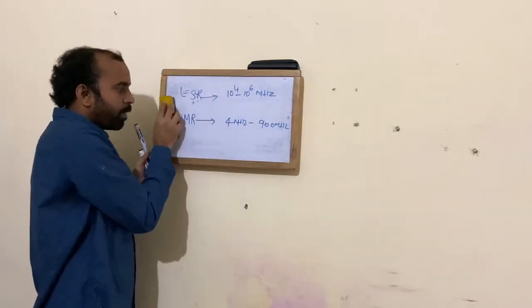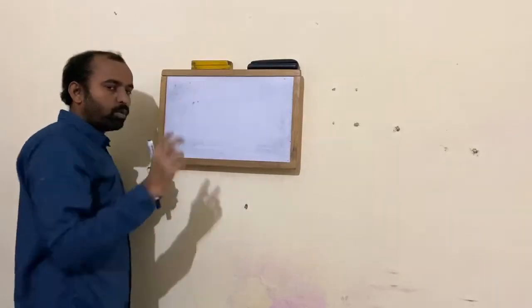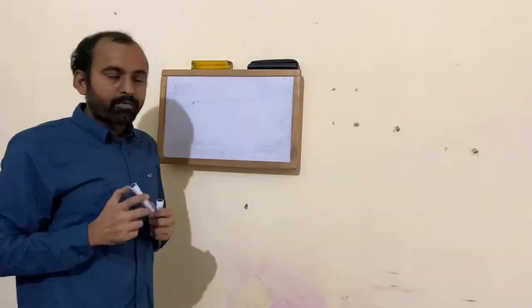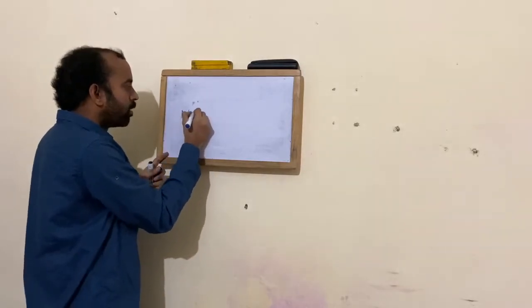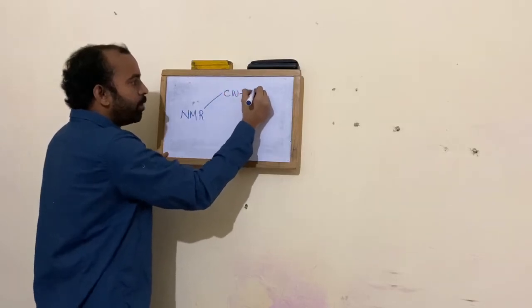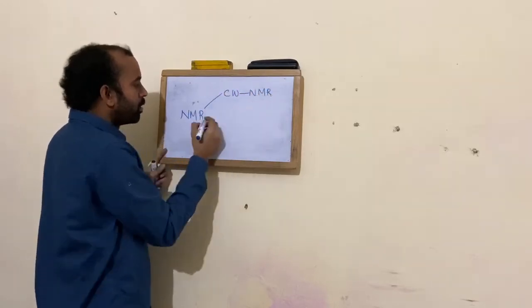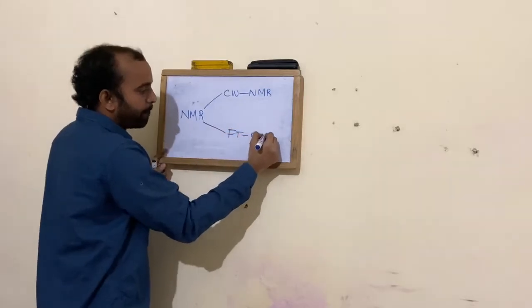Next, you are supposed to know about two things. NMR is of two types. One is continuous wave NMR, that is CW NMR. The next one is FT NMR.